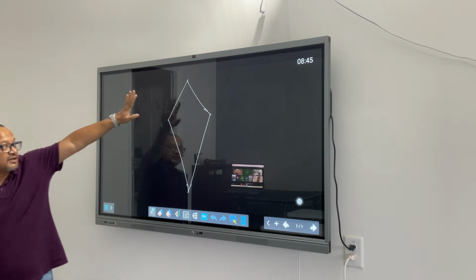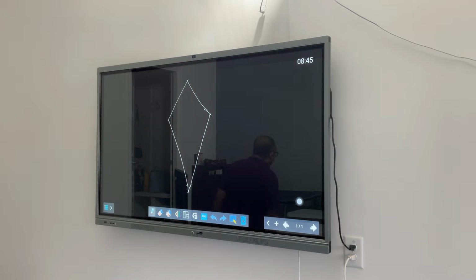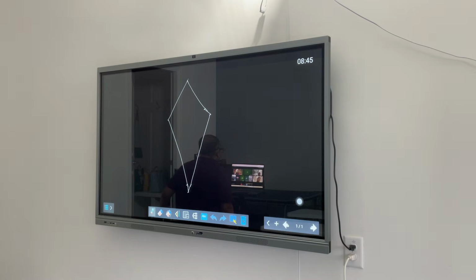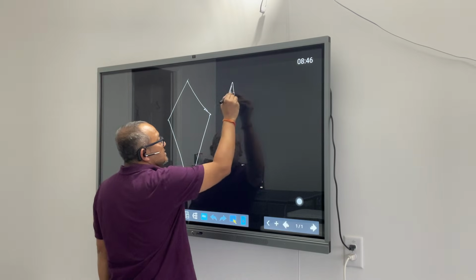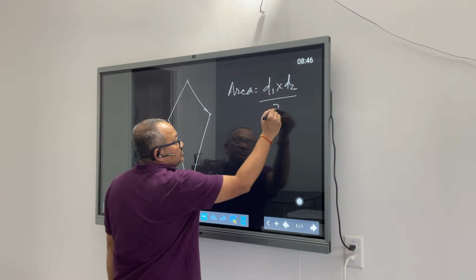Okay, so my question to you all is, this is a kite. I want to find out the area of a kite. What is the formula for area of a kite? Is it the same as a rhombus? Two of your friends are saying that area of a kite is same as area of a rhombus. What it means? If I have a kite, area will be same as diagonal 1 times diagonal 2 divided by 2.